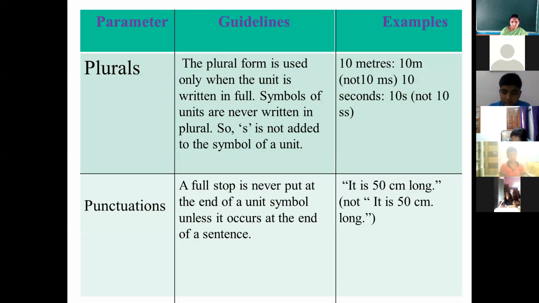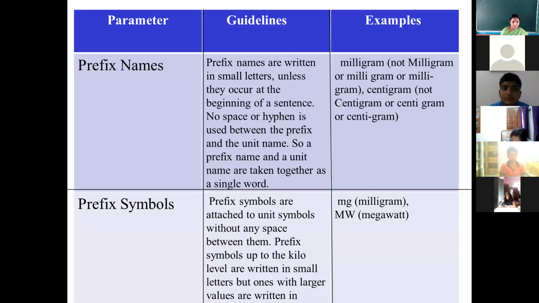Sorry, that line is not coming on this. The event is not dragging. So that value are written in capital letters. That one capital letter is not showing on the screen. I think the size of the slide is bigger than the screen. Clear to everyone? So this is the fourth rule.